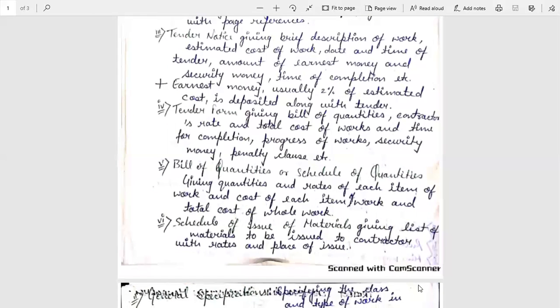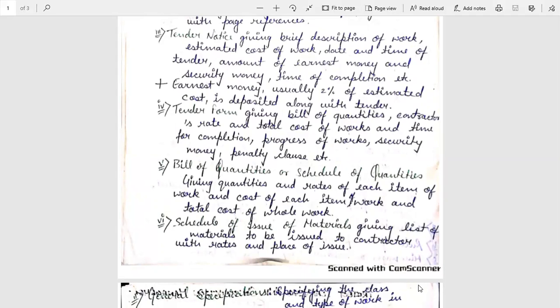The fourth one is the standard form, giving the bill of quantities, contractor's rate, total cost of works, time for completion, progress of work, security money, penalty clause, etc. Fifth is the bill of quantities or schedule of quantities, giving quantities and rates of each item of work, cost of each item of work, and total cost of the whole work.